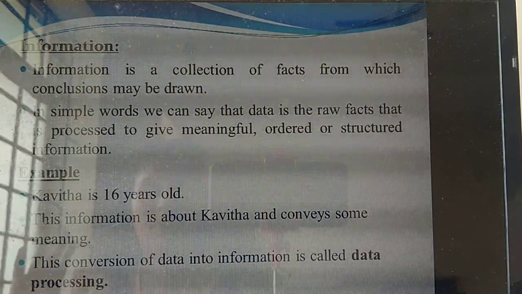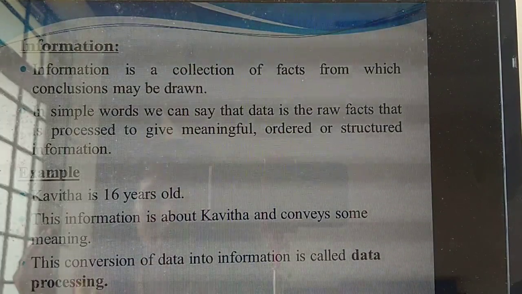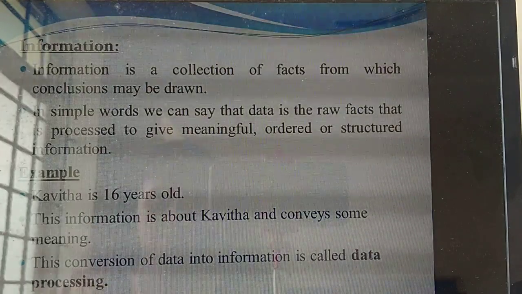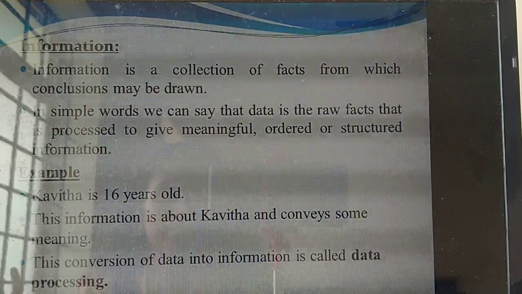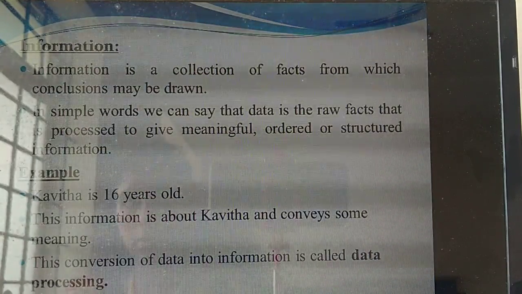Information is a collection of facts from which a conclusion may be drawn. If somebody gets your ID card, they will identify that it is the identification of some person. From that conclusion, this is the ID card of this person. So information is a collection of facts from which a conclusion may be drawn.